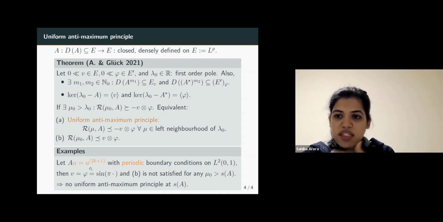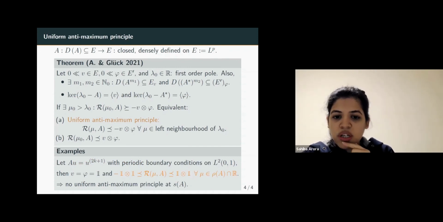But instead of considering the third order operator, we can actually consider any odd order operator. So here k is any non-negative integer. So we take A to be an odd order operator with periodic boundary conditions on L2. Then the spectral bound is 0. The eigenvector is the constant one function.